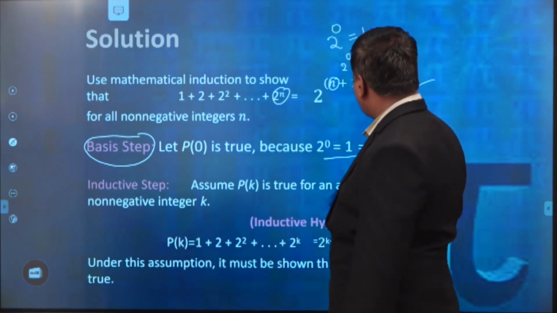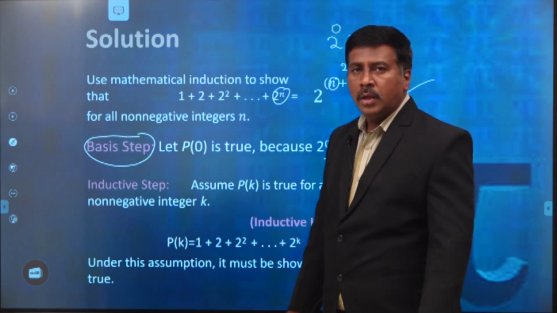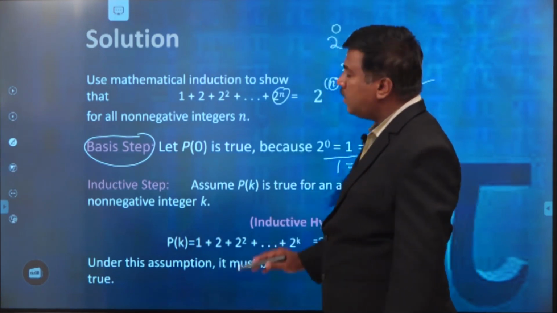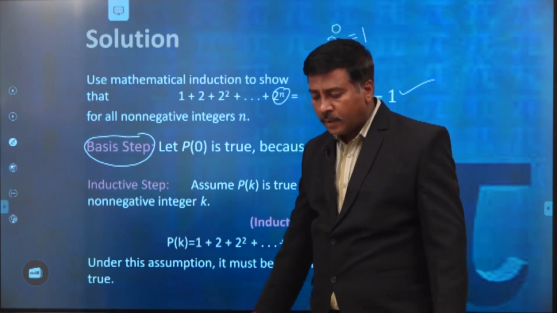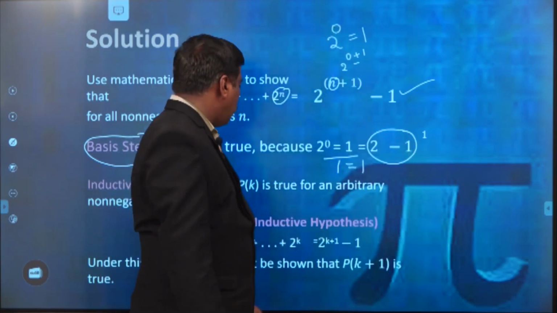The left hand side is 1 and the right hand side is also 1.